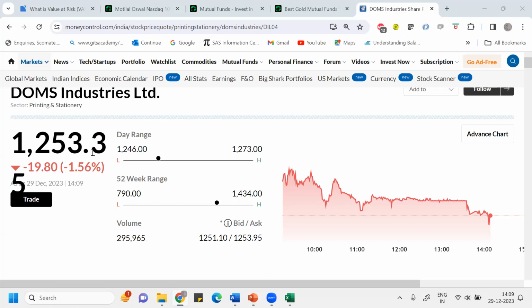There I get two options, either market order or limit order. Market order means at that price only my trade will get executed. If I put a limit order, I know that it will go down further, so I can say, okay, I don't want to sell at this price, maybe I'll sell at 1,254. So if within the trading hour it crosses 1,254, then automatically the trade will get executed. It will wait till it reaches that. Okay, fine. I hope you got an idea about this part.